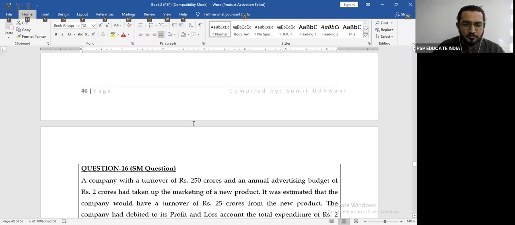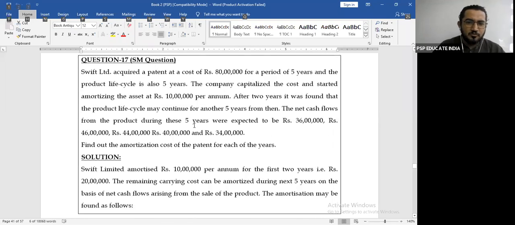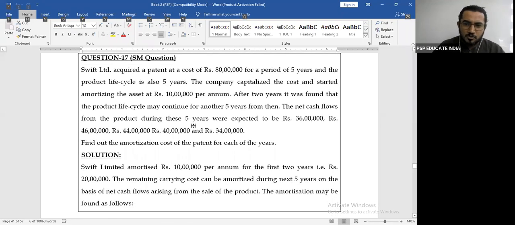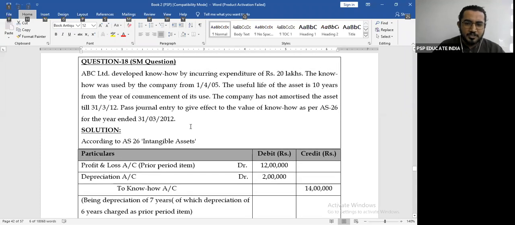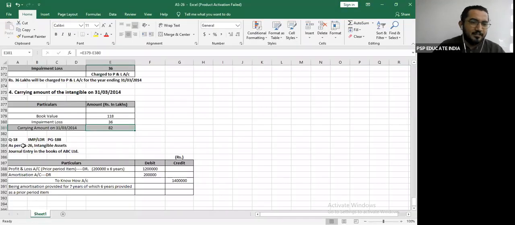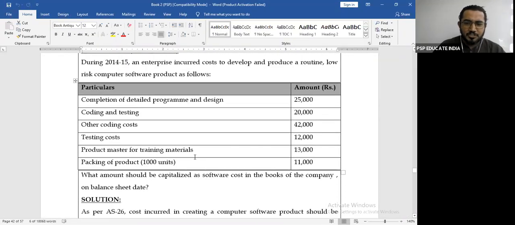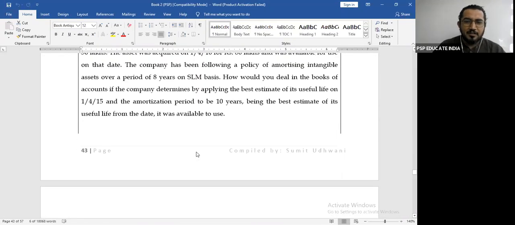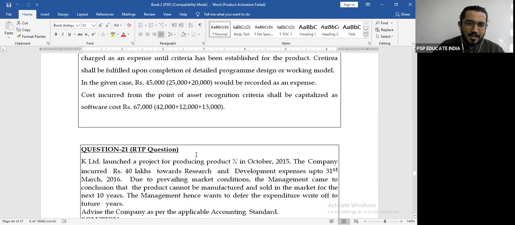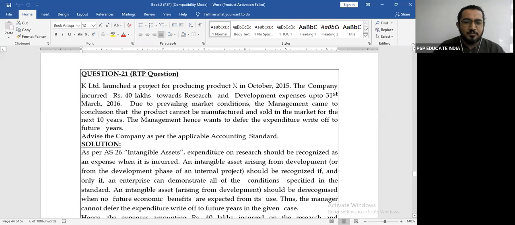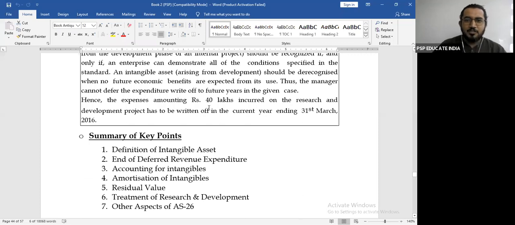Question number 15 also we have done. Question 16 also we have done. Question 17 also we have done. Question 18 is also a question we did at the end, in the last lecture. Then you have question number 19 which is left. Question number 20 and 21 is something that we have already done. Right, so this was the entire gist of the entire accounting standard 26. Whatever we have done, I have discussed that in detail.